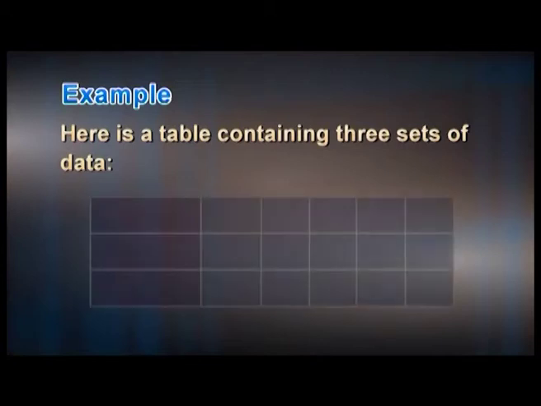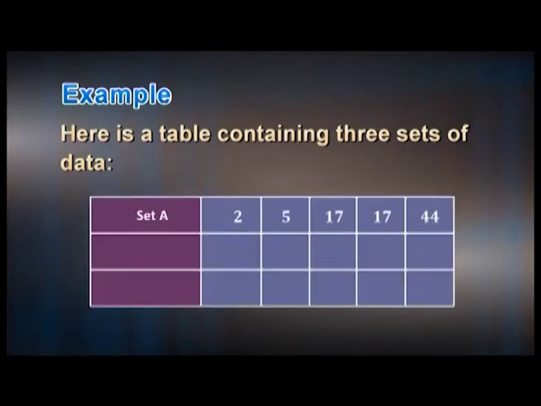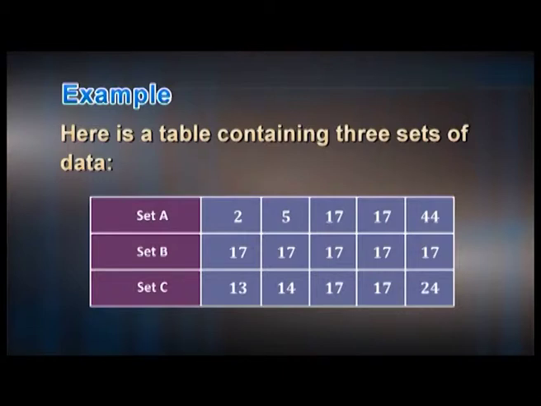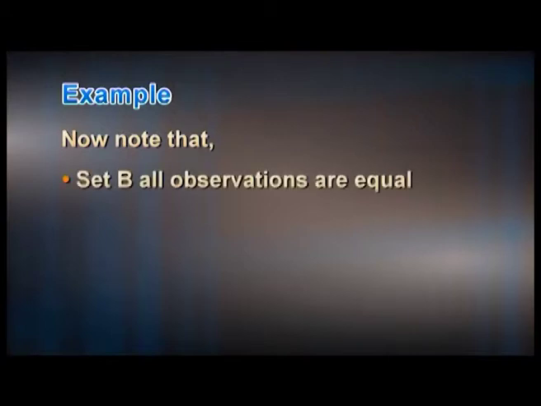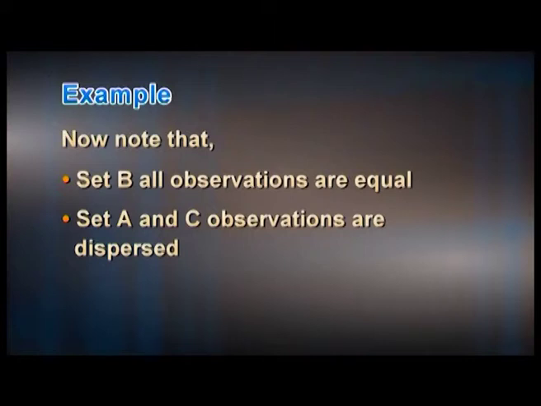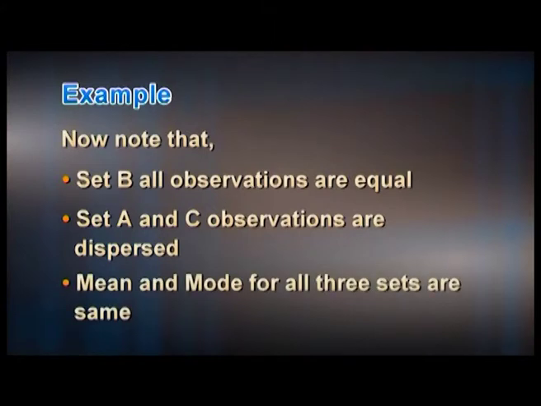Here is a table containing three sets of data. Set A contains the numbers 2, 5, 17, 17 and 44. Set B: 17, 17, 17, 17, 17, and set C contains 13, 14, 17, 17 and 24. Now note that in set B, all observations are equal. In set A and C, the observations are dispersed, and in all the three sets, the mean and mode are the same.